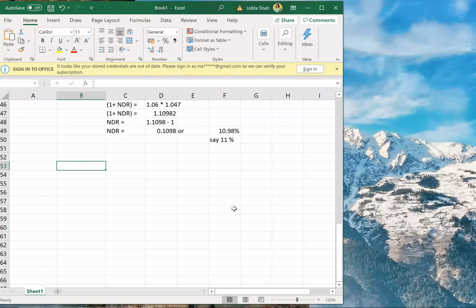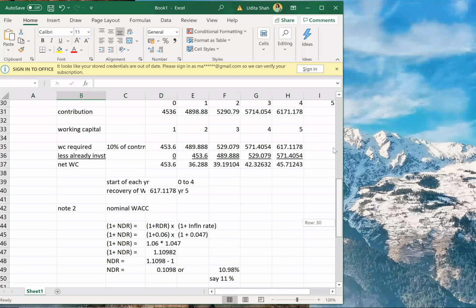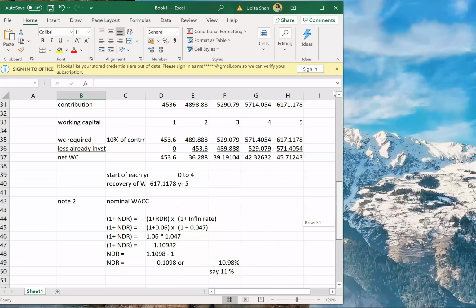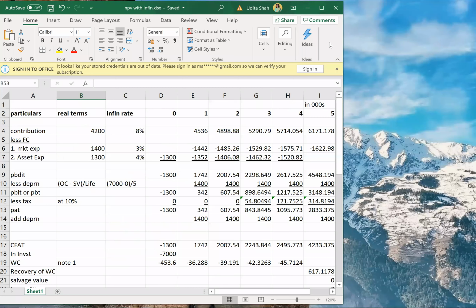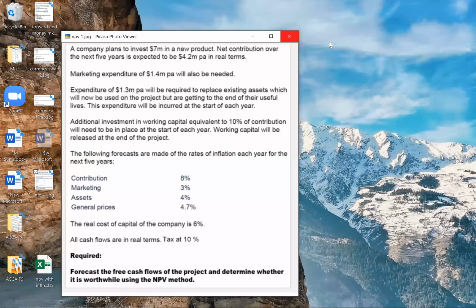So should I save this Excel sheet on inflation, NPV with inflation, and send it to you guys? Yes. Okay. And I hope you guys are solving all of this in your notebook or Excel sheet, because we are not taking an actual class. Later on, you will find it very difficult to understand, so it is better that you write it on your own, either in your books or in your computer.